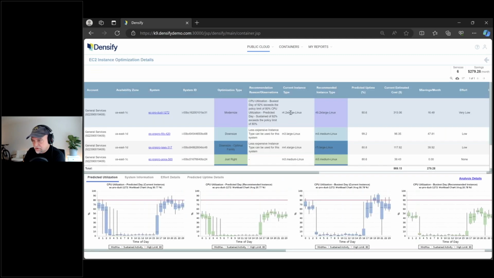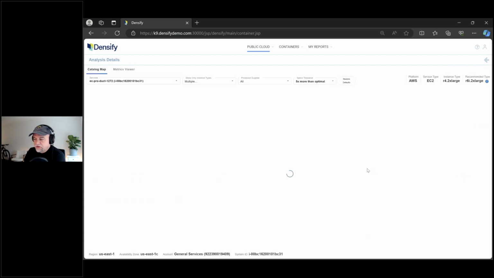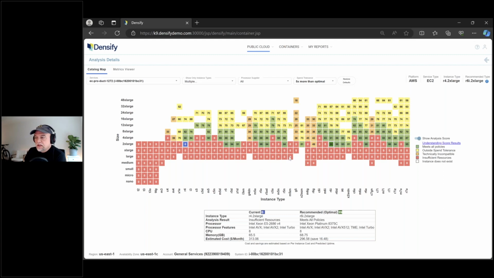The top one is interesting because we're not making a different size, we're just making it much newer. If I look at the map for this one, you see now there's a lot more red. This is a much bigger workload, so probably half the catalog isn't even an option, it's just not big enough. We're on this one and it's not actually viable. It's too small. The same size multiple generations forward is big enough. That actually does give enough.